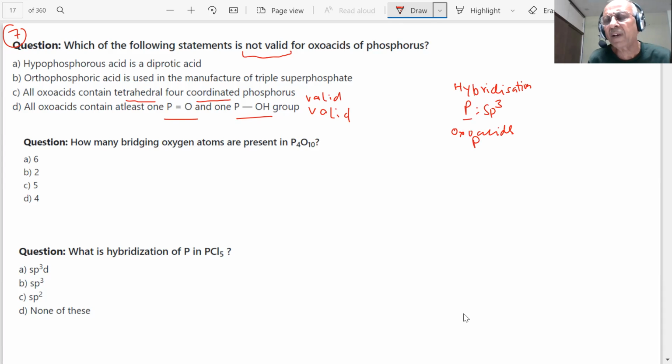Now the story will come like this, student. Supposing I don't know this, or this, because there is some doubt. I have not seen the reaction in the book. What is triple superphosphate? I have not seen the reaction. But then, can I draw the structure of this? What is hypophosphorus acid? H3PO2.